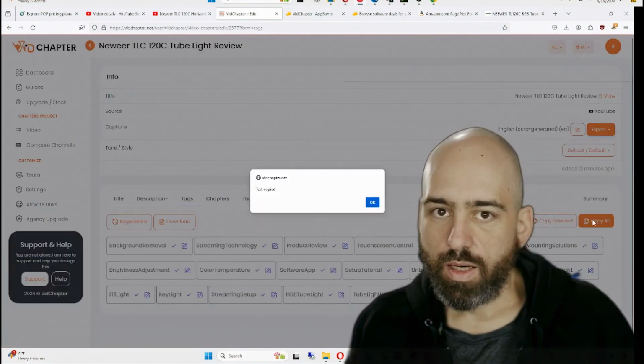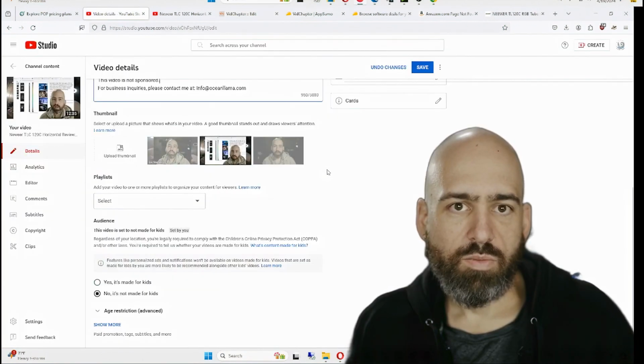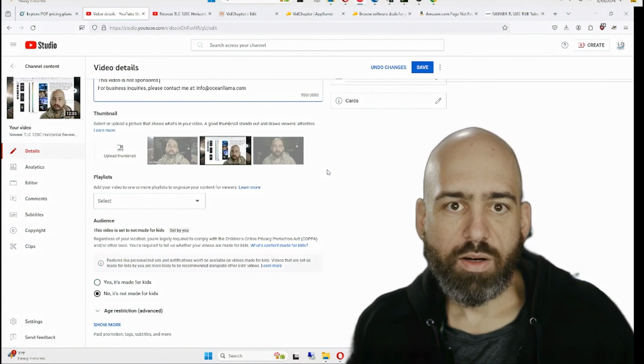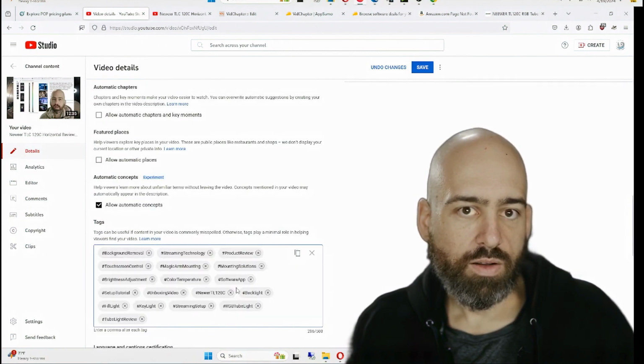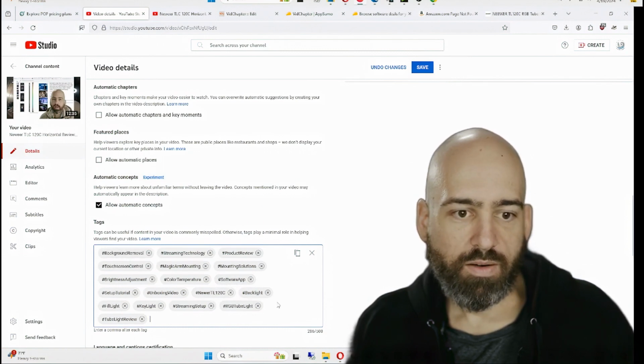Yeah, we'll just use everything. Copy all. And for some reason, YouTube doesn't actually show you tags by default. To get to that, you go down to show more tags. We'll then paste it all in. It's pretty cool that pasted everything right.